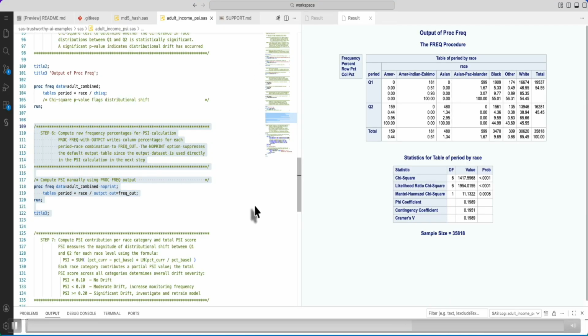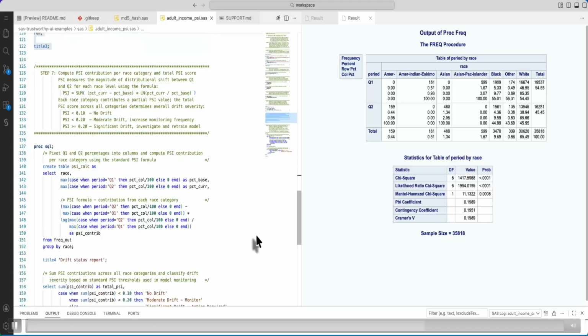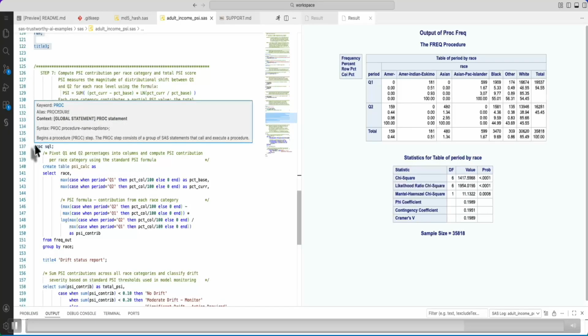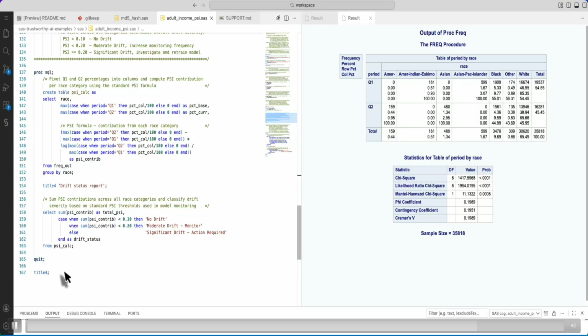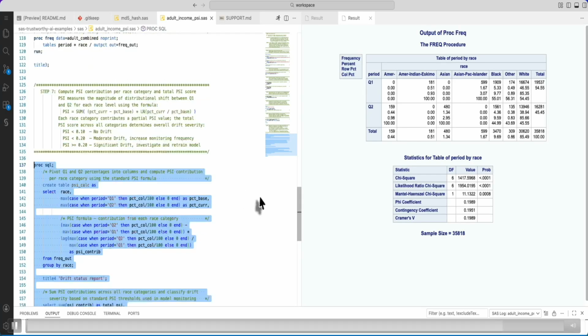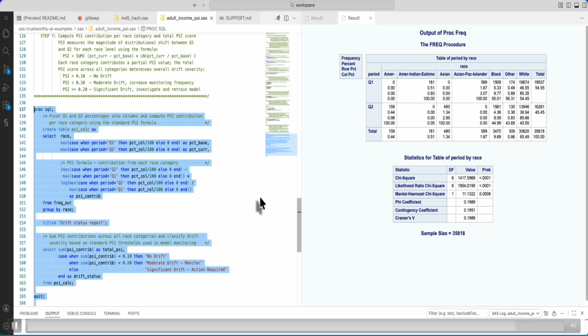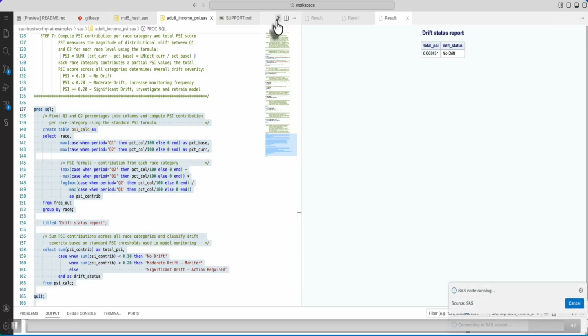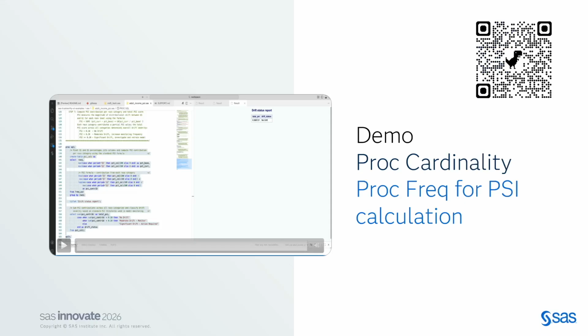I am printing the initial proc freq values there, using our favorite proc SQL to make those comparisons of how that data has changed, and it will give me that output as well. Once it shows me the drift status, if this PSI value is less than a certain value that I have set, that means that my data has not drifted.